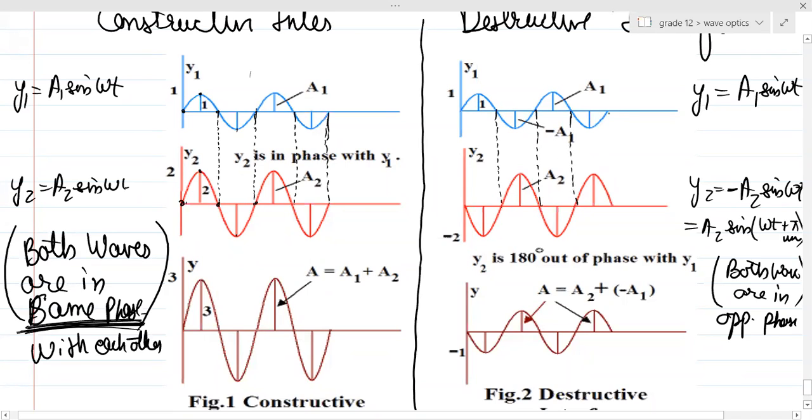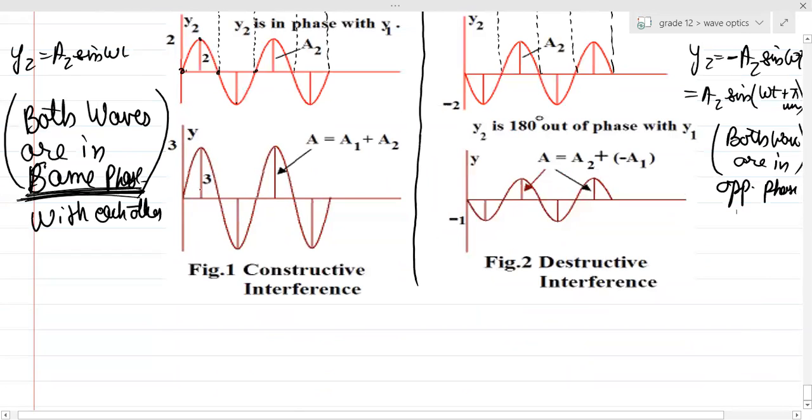Is it clear? Yeah. So here, in the case of constructive interference the waves are in same phase. In the case of destructive interference the waves are in opposite phase. If the waves are in opposite phase, can you see over here when I superpose both of them, at that medium particle where both the maximums are forming, the amplitude gets added up and the resultant amplitude becomes more. So can you see the resultant amplitude R becomes equal to A1 plus A2, and here R becomes A2 minus